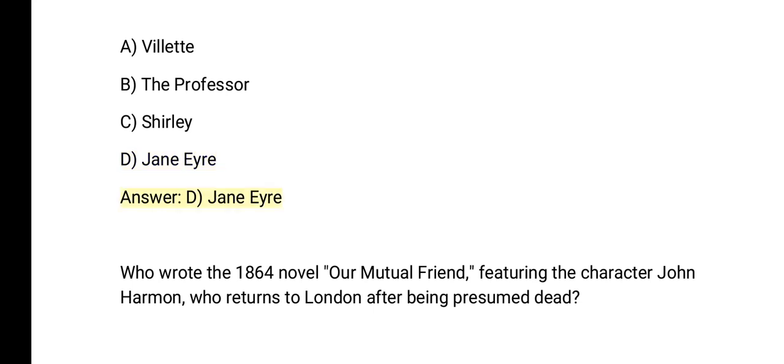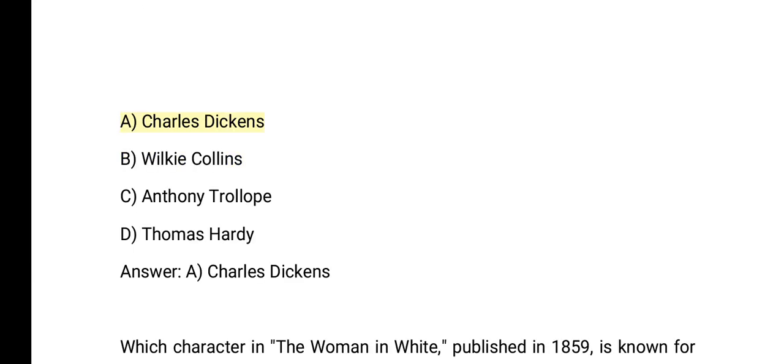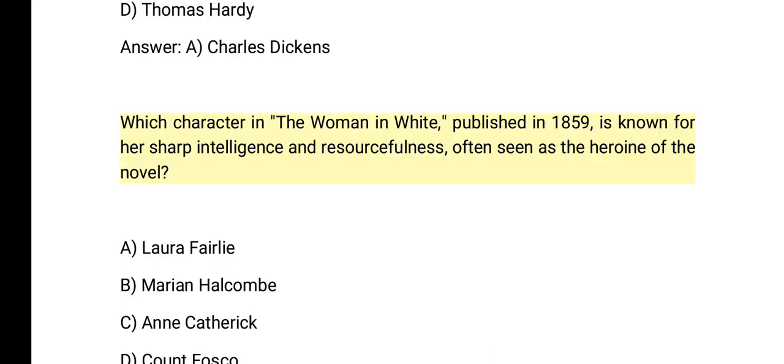Jane Eyre. Who wrote the 1864 novel, Our Mutual Friend, featuring the character John Harmon, who returns to London after being presumed dead? A. Charles Dickens. B. Wilkie Collins. C. Anthony Trollope. D. Thomas Hardy. Answer: A. Charles Dickens. Which character in The Woman in White, published in 1859, is known for her sharp intelligence and resourcefulness,